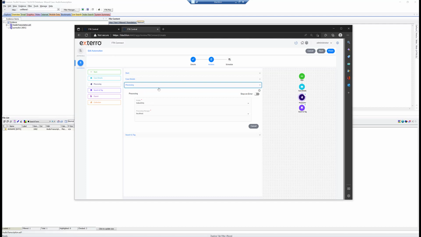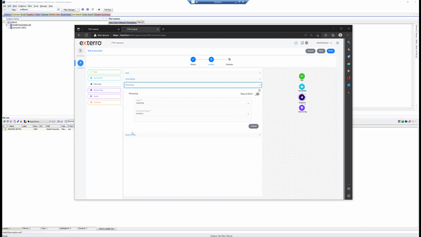Now I'm going to process that, and I have a profile here called index only. Index only literally has two features. It's going to check the file signature because it's required to index it, and then it's going to index it. So it's going to pull all that text into the dtSearch engine so we can search it.